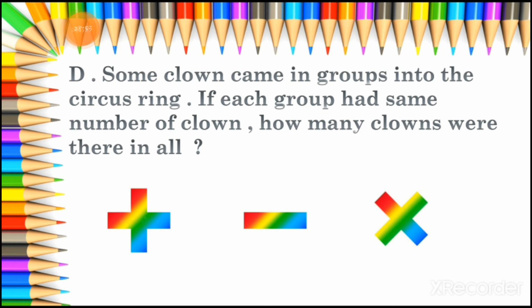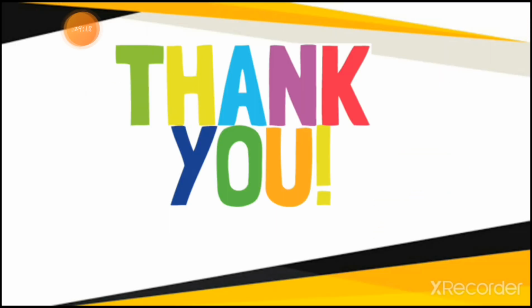Now what is the question? Some clowns came into the circus ring in different groups. Suppose there are 4 groups and each group has 5 clowns. So how can we count how many total clowns were there? If there are 4 groups and each group has 5 clowns, we have to multiply. This is a multiplication sum.